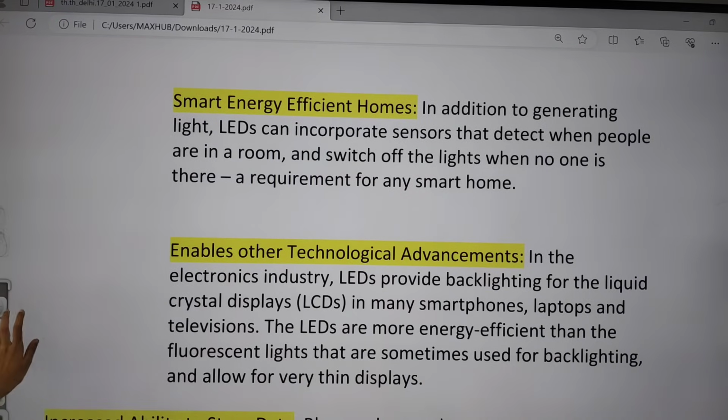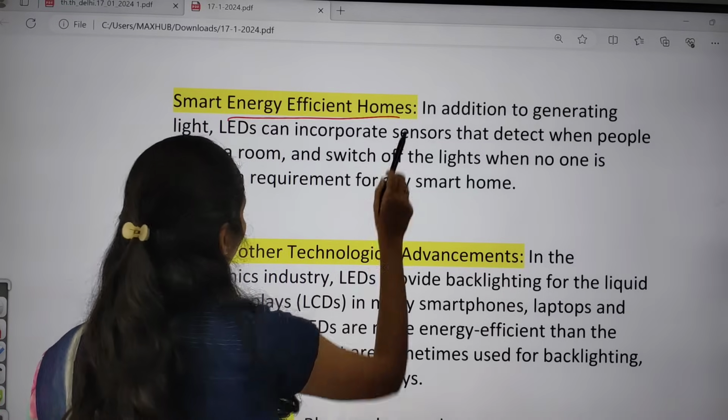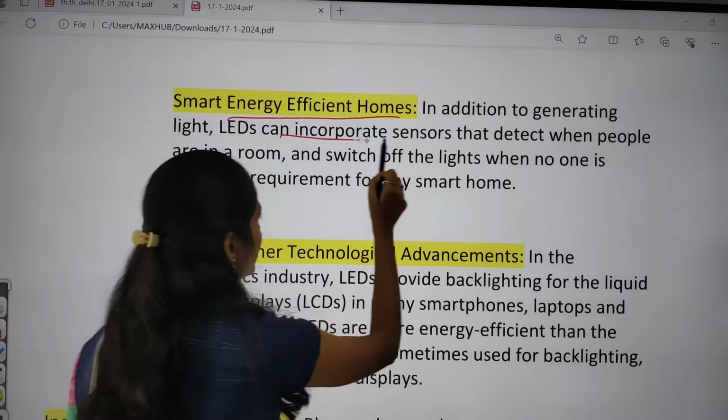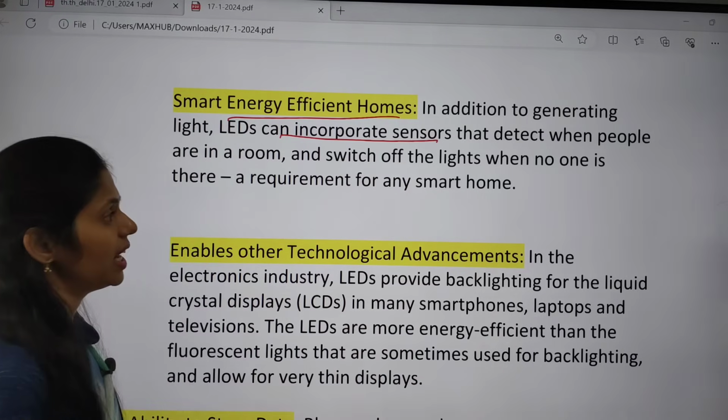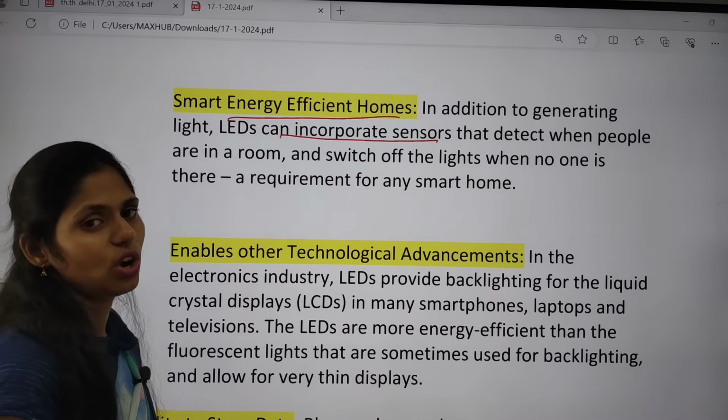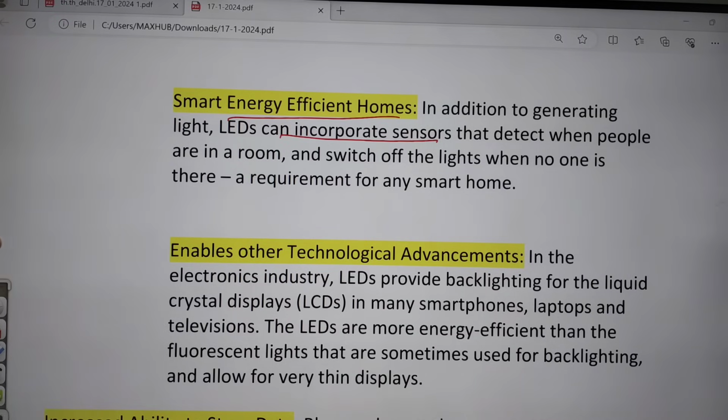The next one is that LEDs are also very helpful for smart energy efficient homes. LEDs can incorporate sensors that detect when people are in a room or not. Based on that, switching on and off of the lights happens automatically in the smart home.